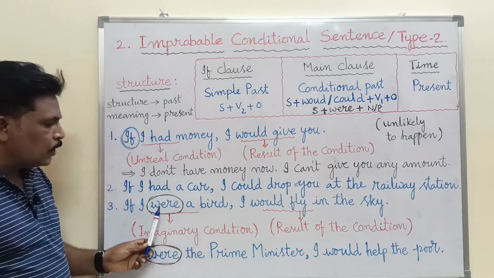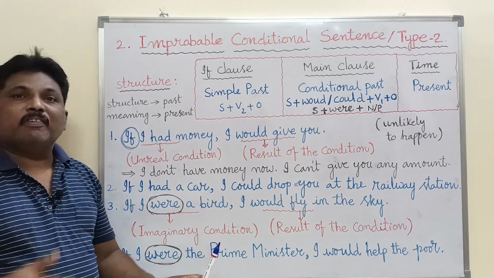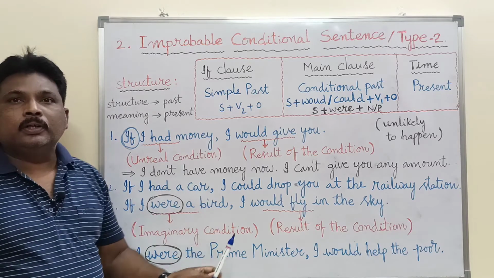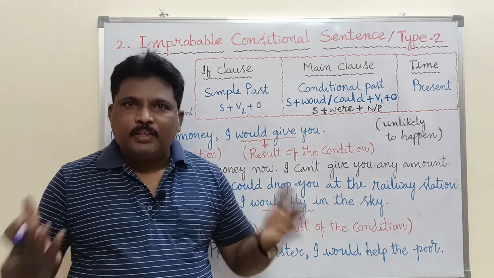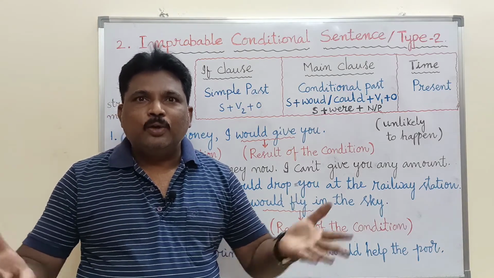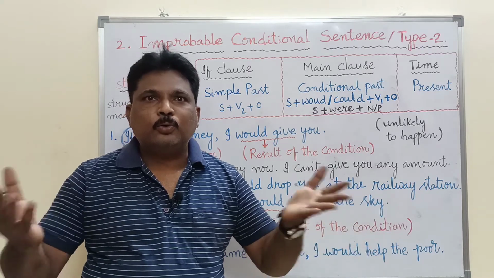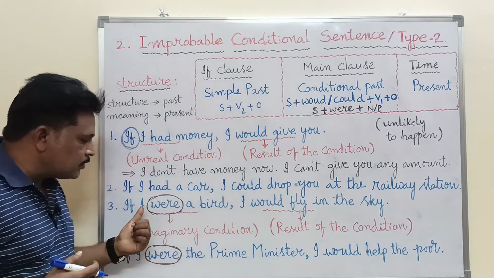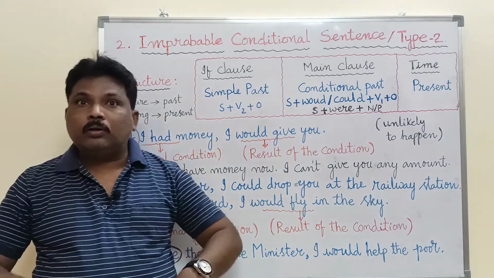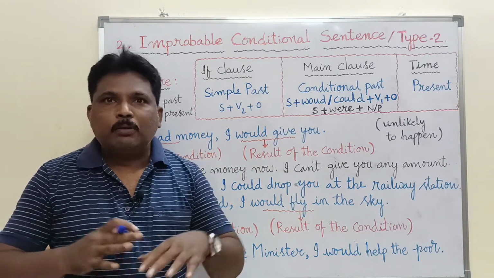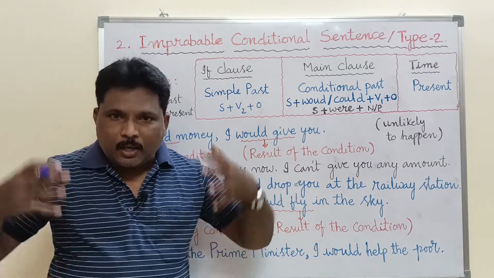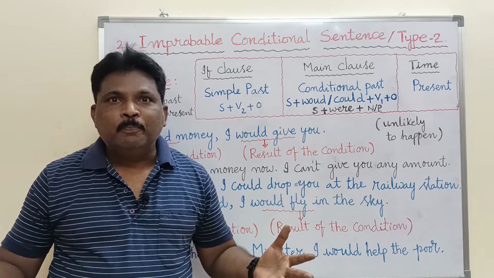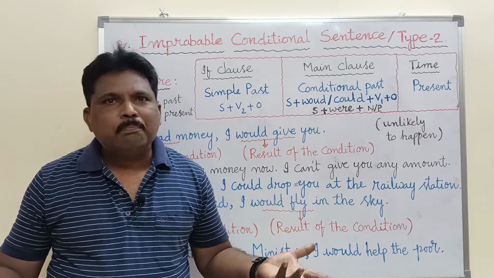Look at this sentence. When you read this sentence, you understand whether or not it is an imaginary sentence. If I were a bird. I am an English lecturer. I teach the students every day. I go into the classroom and teach and talk to them. So this is my job, that I am a lecturer. But here the sentence is, if I were a bird, I am not a bird. I cannot be a bird. How can I become a bird? I am a human being. I am an English lecturer. How can I be a bird? It is not possible. It is impossible.